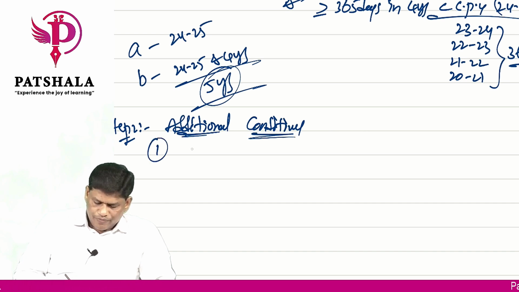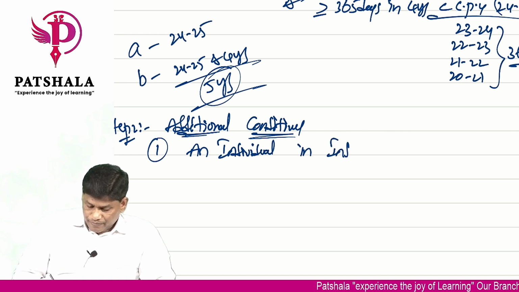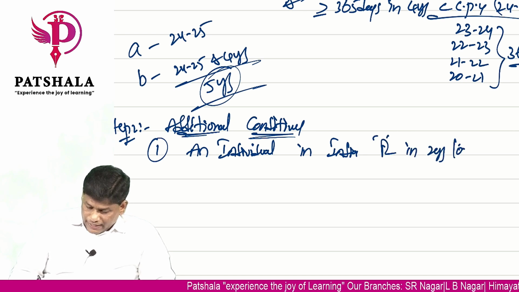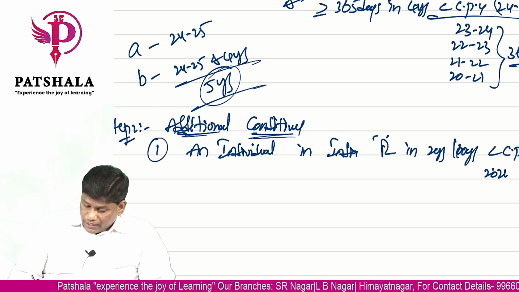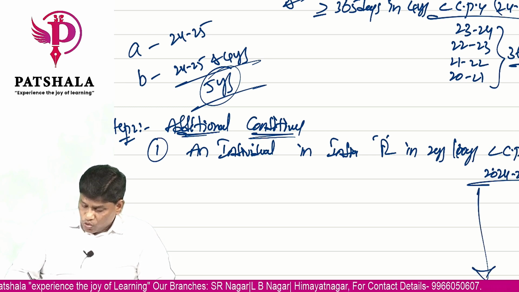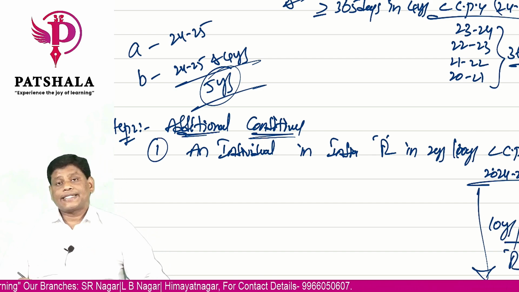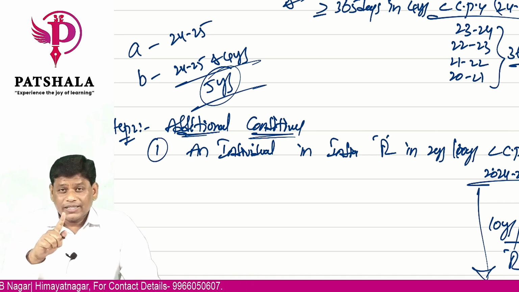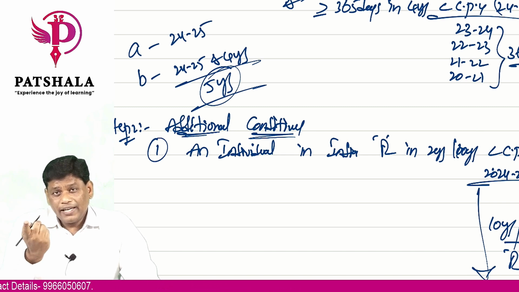Additional condition 1 says an individual should be resident in India in 2 years out of the 10 years preceding the current previous year. 24-25 is the current previous year; go back for 10 years. In those 10 years, in 2 years you should be what? Resident. Now tell me how a person will become resident. A person will become resident if he satisfies either basic condition A or B or both.